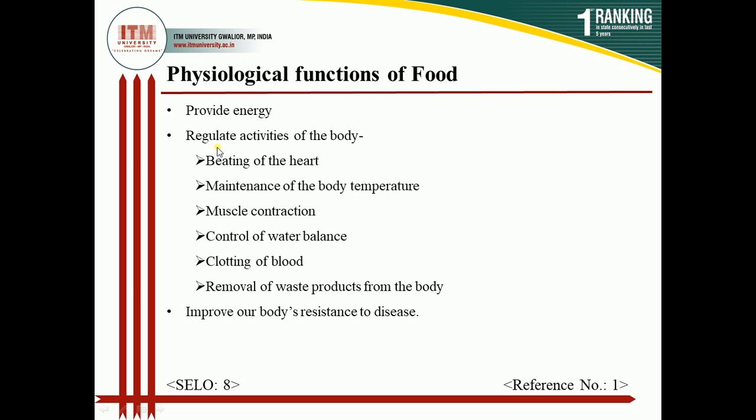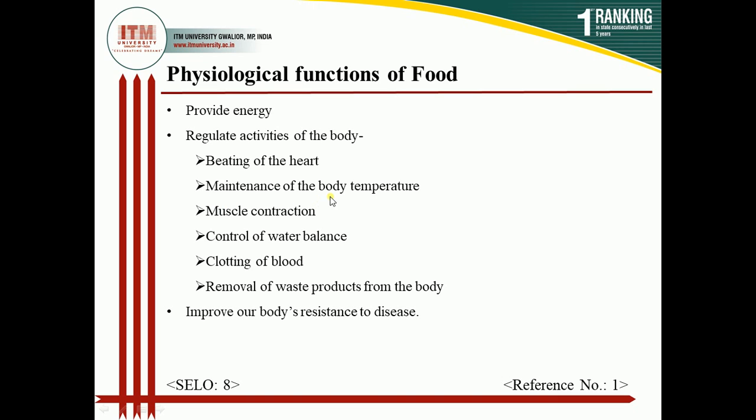In the second point, it will regulate the activities of the body. First one, the heartbeat is very important for life, so the food helps in the beating of the heart.